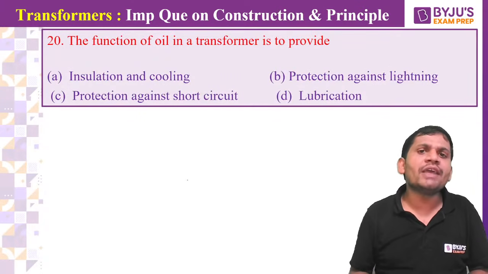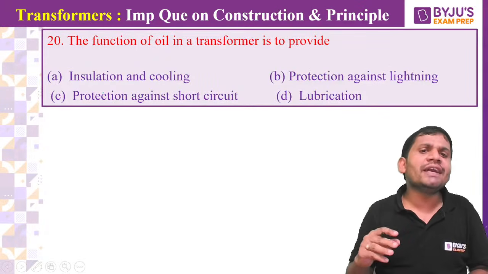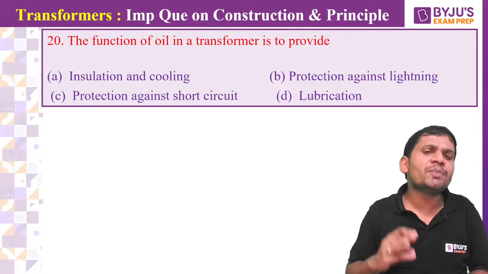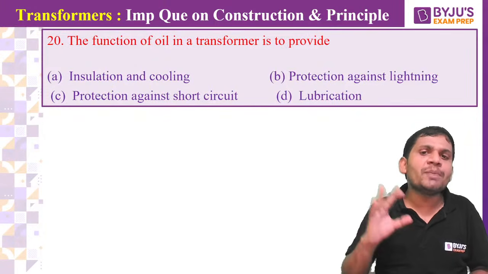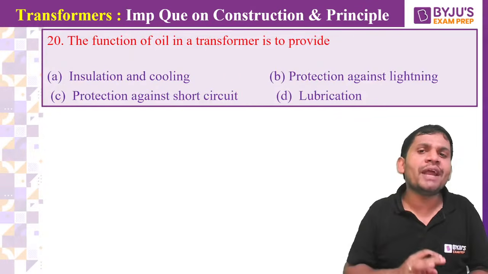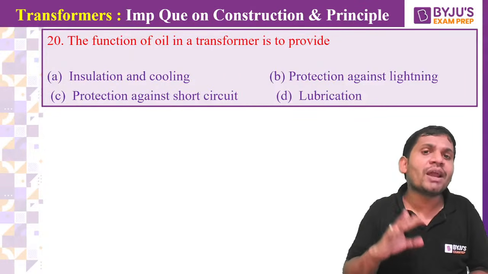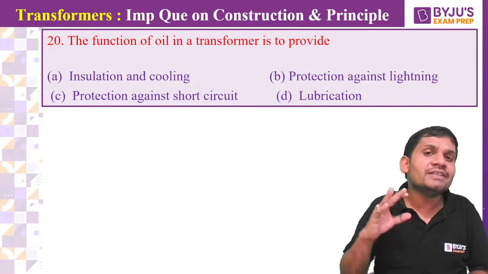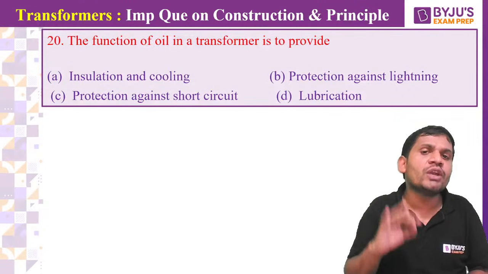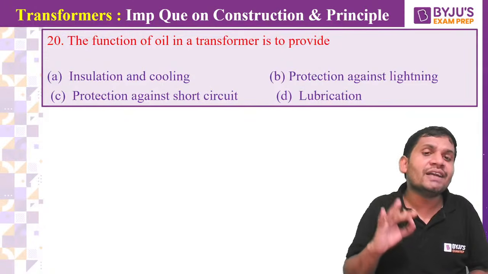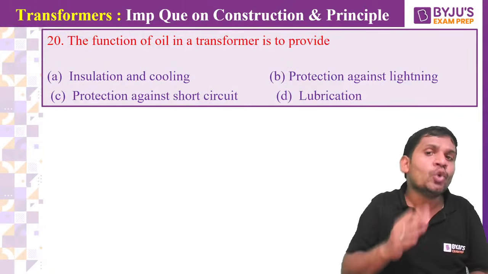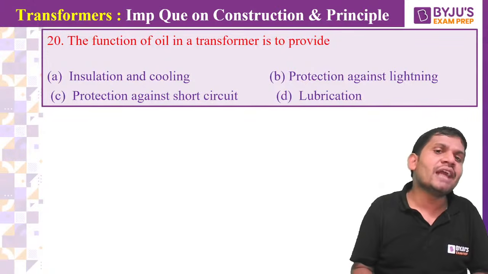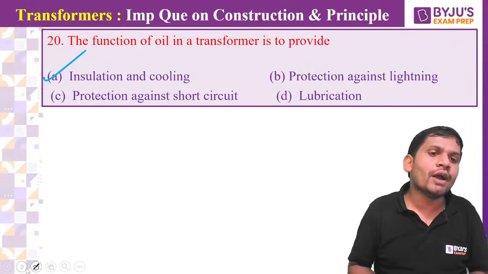What is the function of oil in a transformer? Mainly oil in a transformer is used for insulation purpose, cooling purpose and also for protection purpose. Buchholz relay is operated only in oil type transformers, so the transformer must consist of oil. In that, oil is referred for protection also. Insulation, cooling and protection. But here protection is not given. Mainly you select the insulation and cooling.